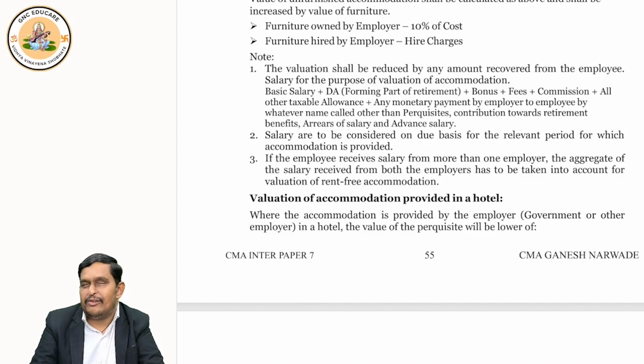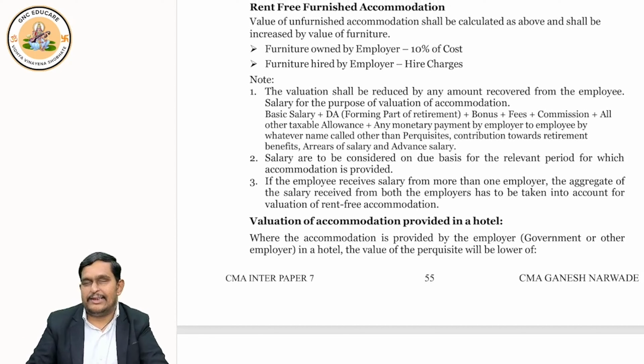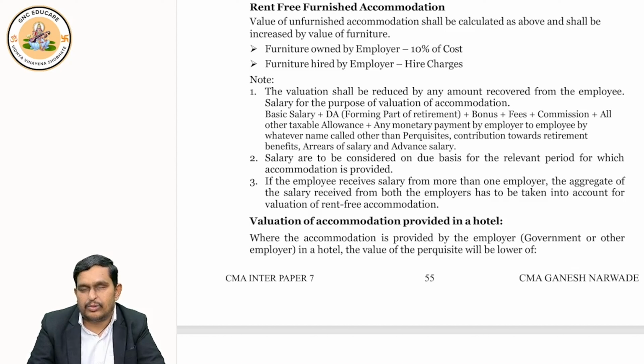But wait, we only discussed the unfurnished portion. Sometimes furniture may also be given. Unfurnished means I go to some market and purchase a sofa, TV, a dining table, then kitchen utensils, kitchen gas, all that. Headache. Let me take something which has furniture included in it. I'll pay extra rent. And there are places which provide furnished accommodation also.